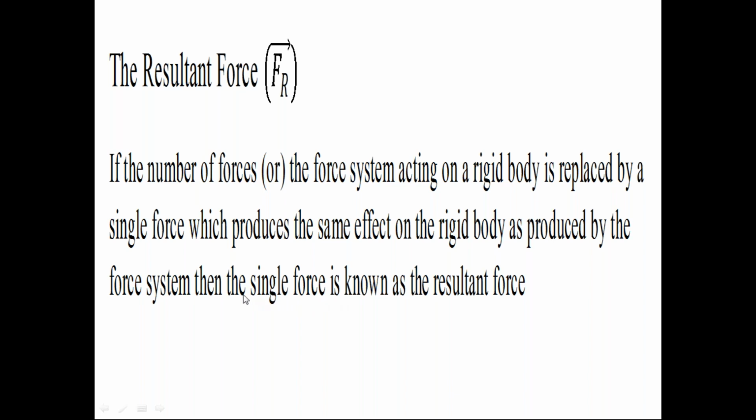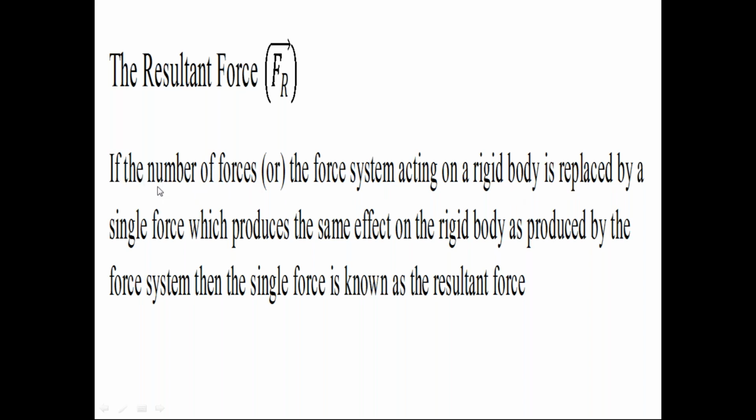Here the resultant force has the same effect on the rigid body as produced by the force system. Force system is number of forces. Resultant force is a single force. So check this definition carefully.